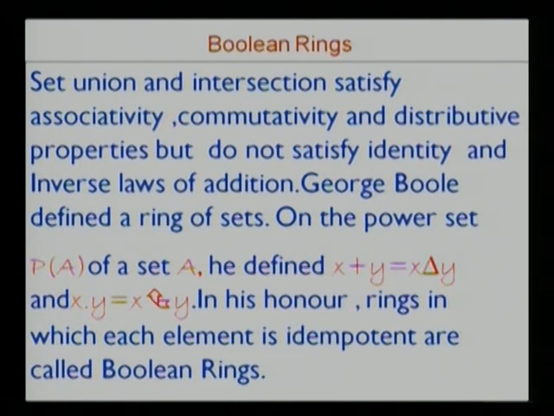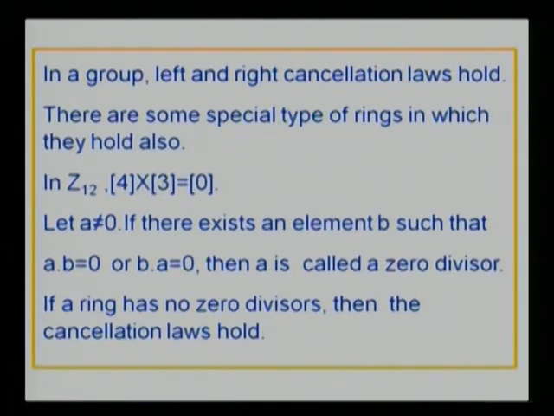So x dot x is x itself, and every element satisfies the multiplicative property a squared equal to a in this ring. Such an element for which a squared equal to a is said to be idempotent. Rings in which every element is idempotent are named after George Boole and are called Boolean rings.